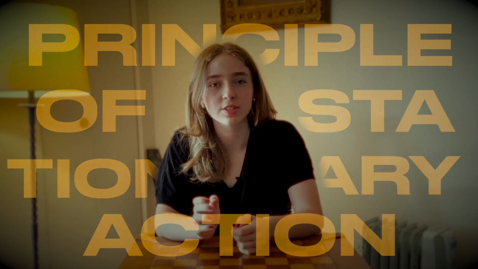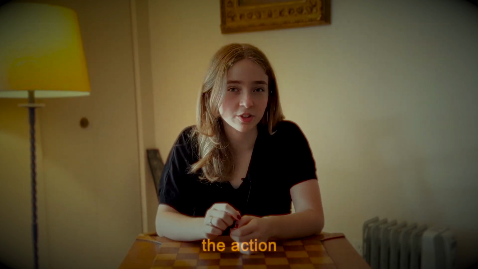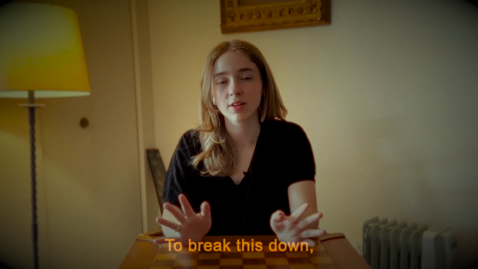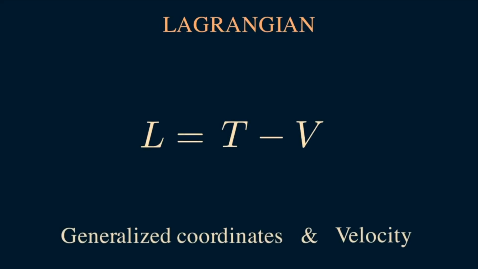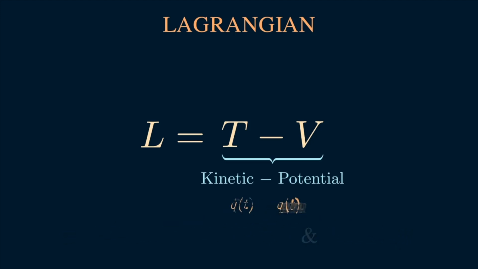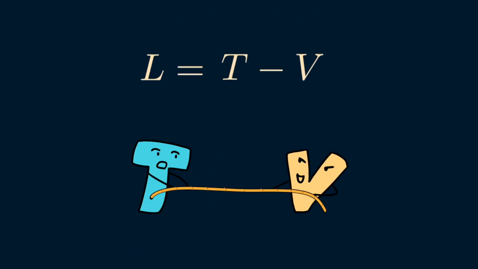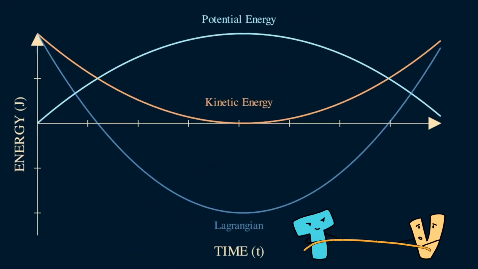The reasoning lies in the principle of stationary action, which states that the true path is that in which the action is stationary. To break this down, let's analyze how we are describing motion. We can use the Lagrangian, a function of generalized coordinates and velocity, often represented as the difference between kinetic and potential energy, illustrating a trade-off between the energies that describes a system's state locally.